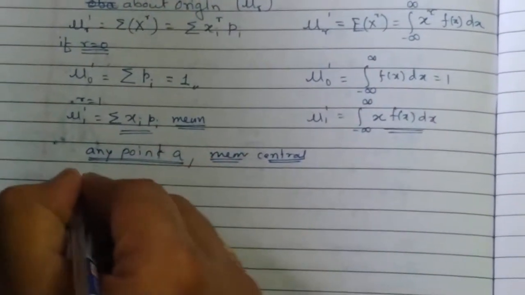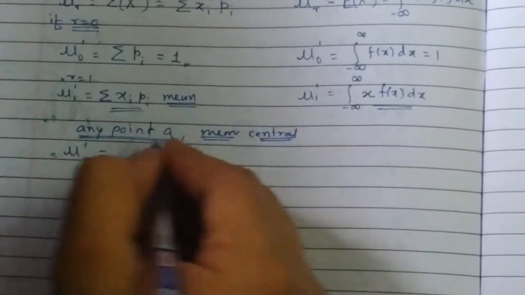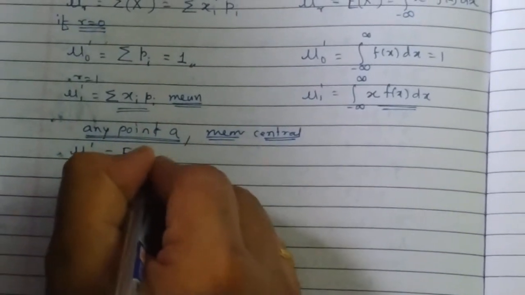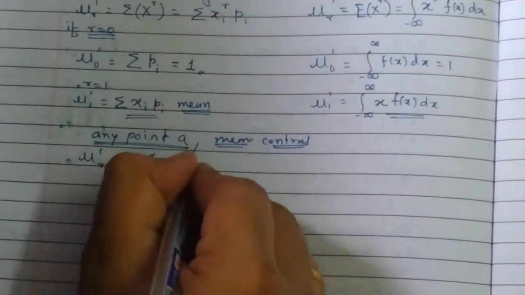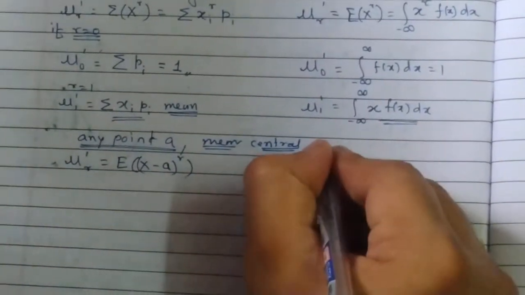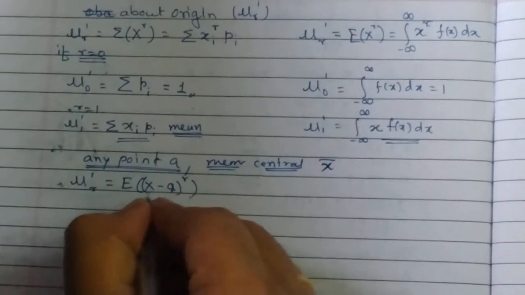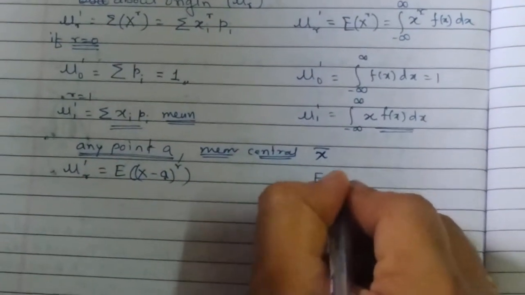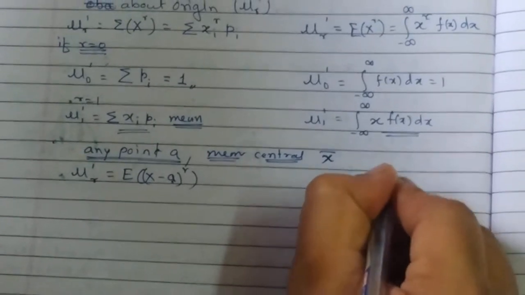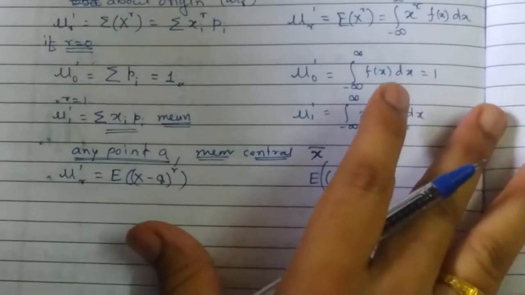Its formula can easily be given, using the same symbol, as mu r dash equal to E of (x minus a) raised to r. If a is replaced by the mean of x, suppose the mean of x is x bar, then I get the formula E of (x minus x bar) raised to r. This is how one can calculate the different moments.